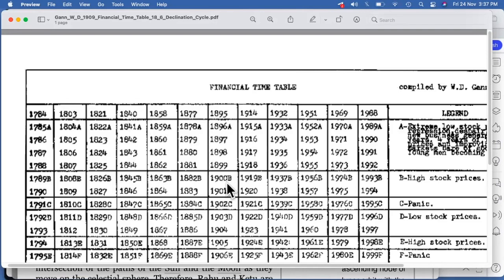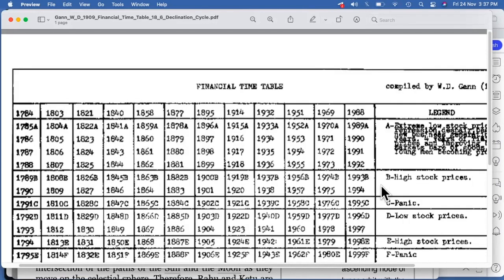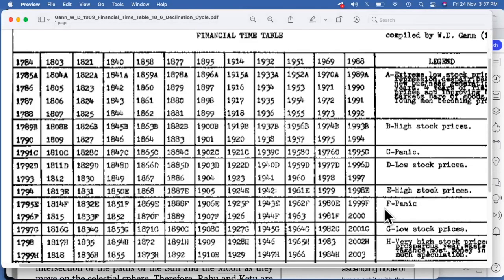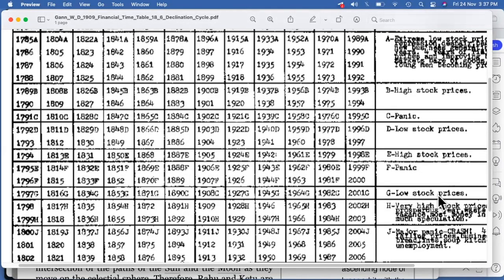All the things we will not be able to explain exactly in this video, but next after B, let's try to see over here. This is as per the financial timetable; we are purely referring to that. C is again panic in the market. So yes, probably these are cycles. We need to see if the cycles have been exactly happening. Of course, you'd be able to find this chart easily on Google, or I'll attach it over here also. As per the dates, these are overall the details given by W.D. Gann. So we have C, D, E, F.